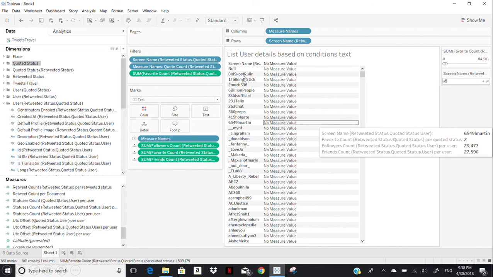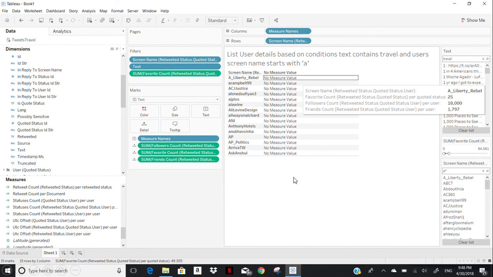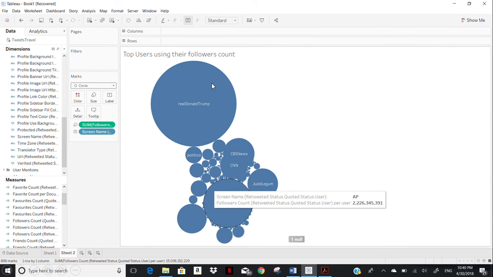Instead of getting names that start and end with A, I just took all the tweets at first. So you can see the screen name here, the favorites count, followers count, friends count. Next we have more with the letter A. Starting with the letter A, you can see the screen names that start with the letter A, the favorite counts per quoted status, followers count for each individual user, and friends count for each individual user. These are the top users by follower count: Donald Trump, CBS, CNN, everything. You can see how it works. Screen name is say AP, and the followers count you can see below.